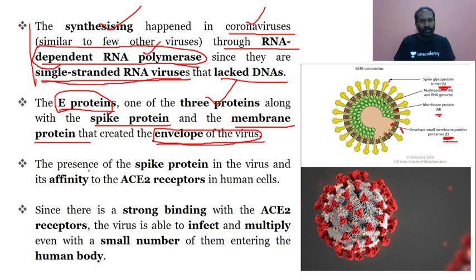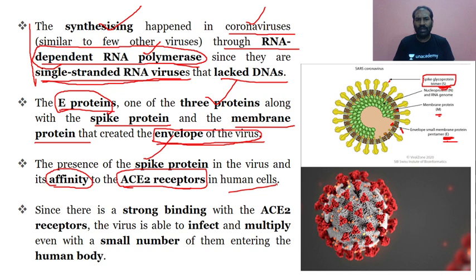And then the other point mentioned here by the research scholar is that the spike protein in the virus has an affinity to the ACE2 receptor in the human cell. There is a link between the human receptors, that is the ACE2 receptors in the human cells, and the spike protein in the virus. This is creating a kind of bondage, that is the affinity between the virus and the human cells. Please do understand this technicality again.